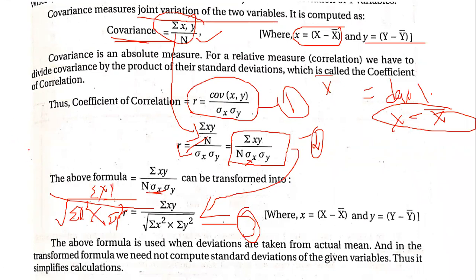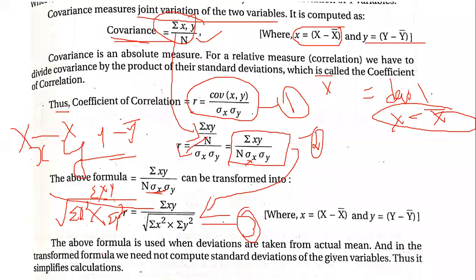Main thing to note, if at all they give x, y directly, don't go and calculate x and y. You will have to take the deviations. That is nothing but X minus X bar, Y minus Y bar. That is the main thing you have to understand throughout this chapter.